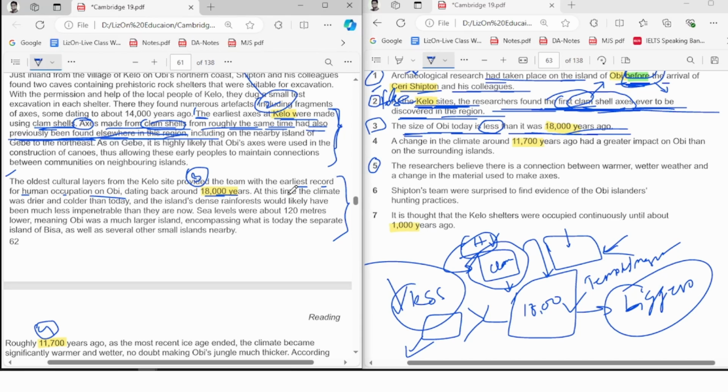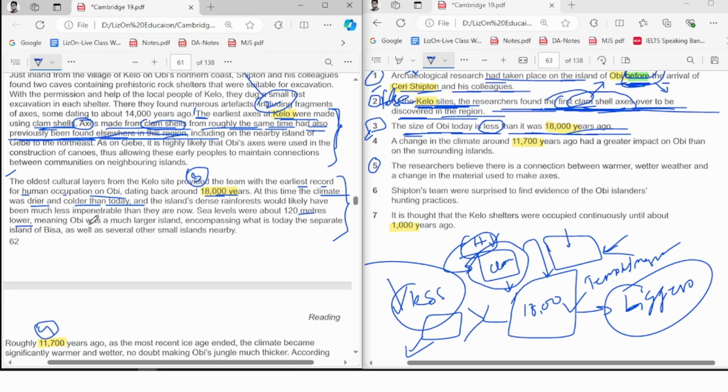Let's read forward. At this time the climate was drier and colder than today. So here they're talking about or comparing the weather, the climate change, but we are not looking for climate change to answer number 3. We are looking for the size, nothing else, only the size. The island's dense rainforest would likely have been much less perishable than they are now. Sea levels were about 120 meters lower. So they're talking about the sea levels, yet we are not talking about sea levels here. We are talking about the total size.